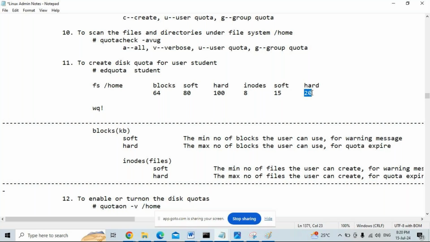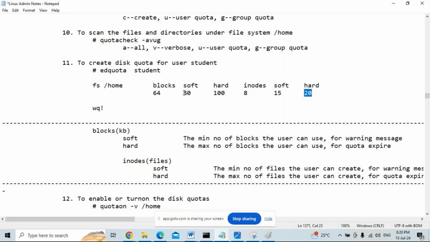Hard limit is for quota expiry. An inode is nothing but a file. How do we get a file? touch filename. Touch is the command to create a file. The touch command creates a file with 0 bytes.